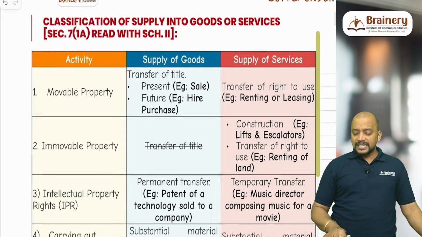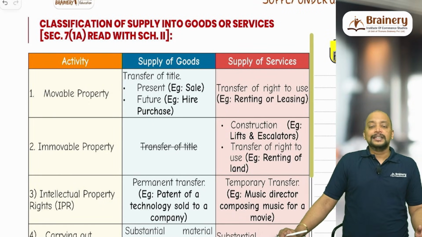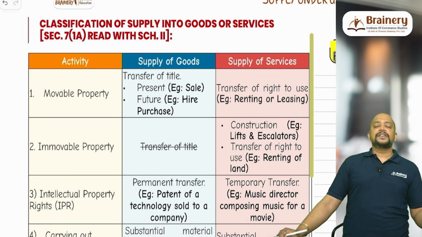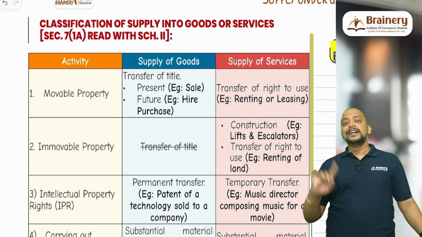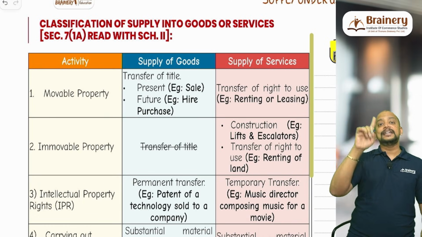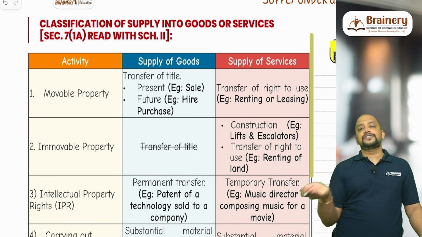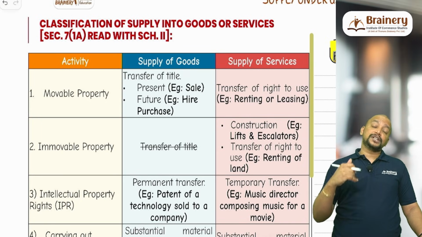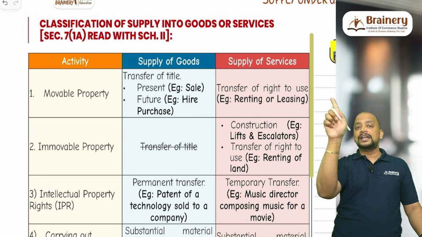Then once the activity becomes supply, we need to classify it into goods or services. That will be as per 7(1A) read with Schedule 2. So 7(1A), you need to write read with Schedule 2 of CGST Act. 7(1C) read with Schedule 1, and 7(1A) read with Schedule 2, classification of supply into goods or services. 7(2) read with Schedule 3, so that will be exclusion from supply.